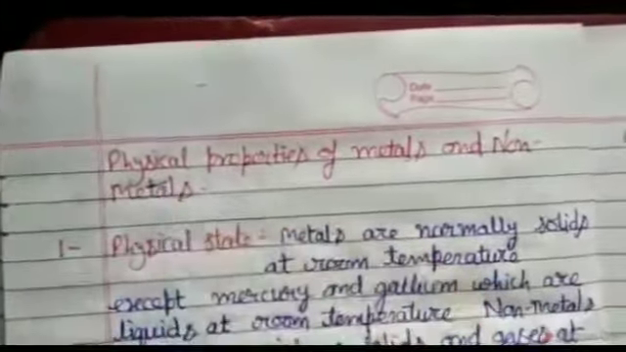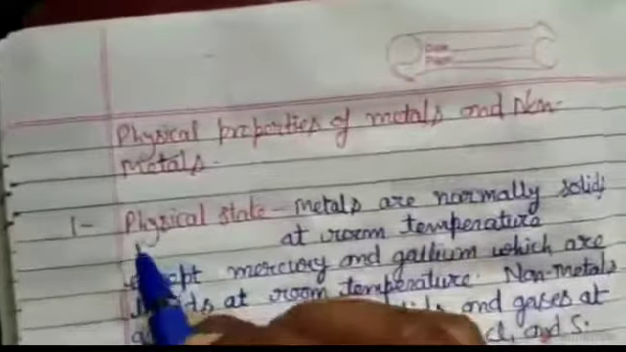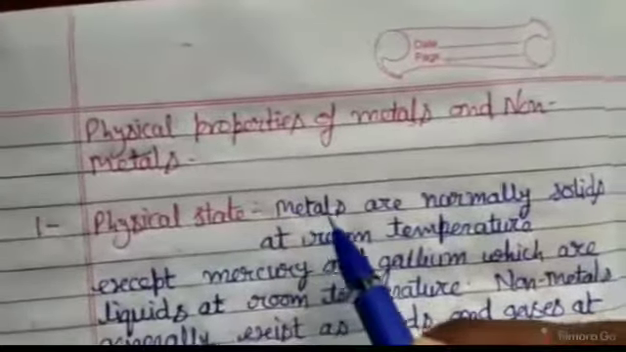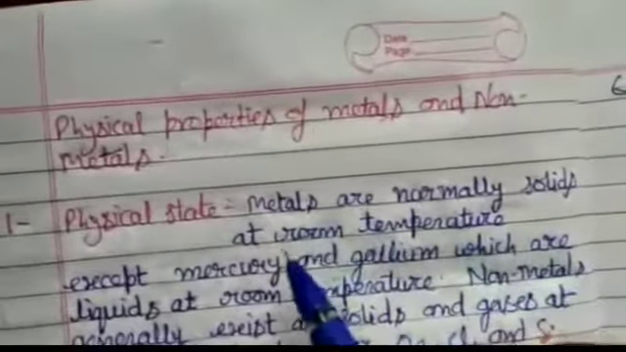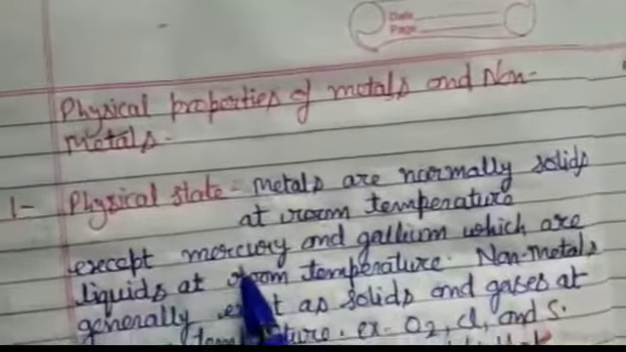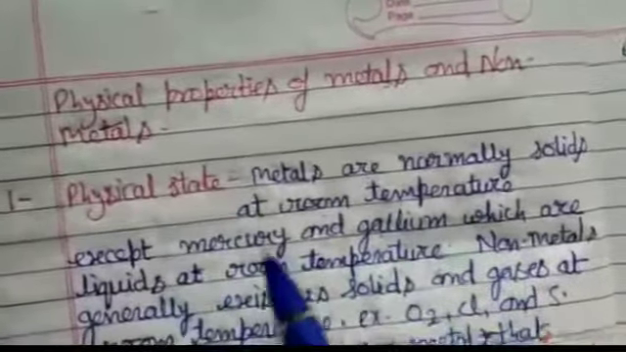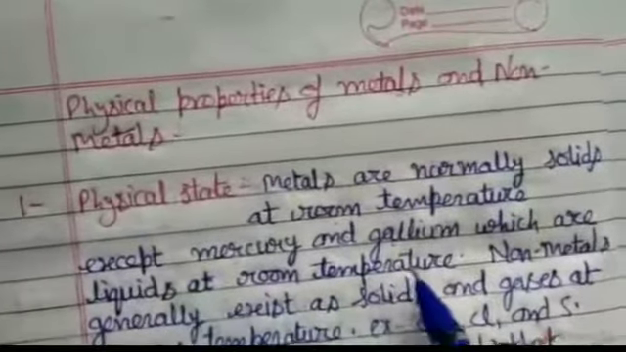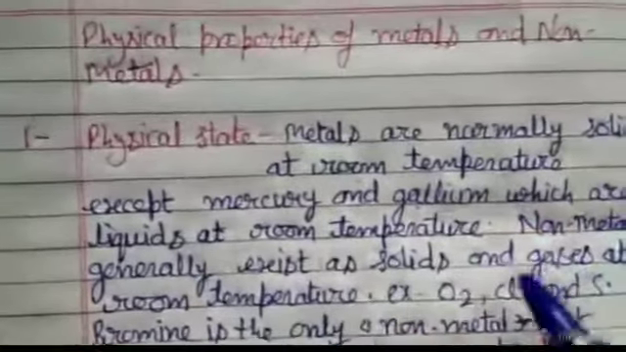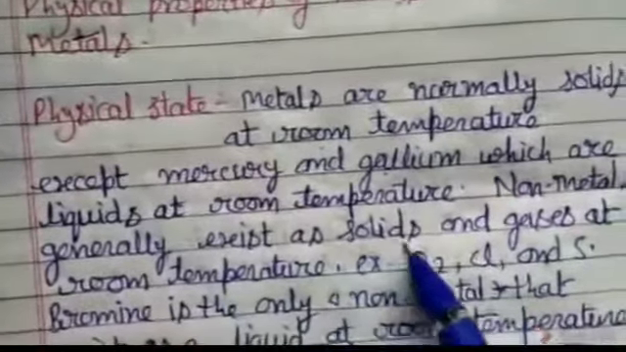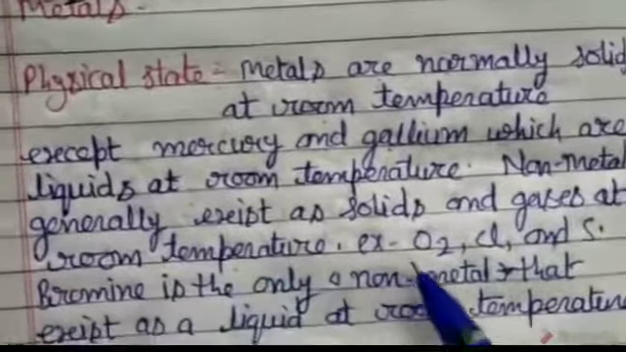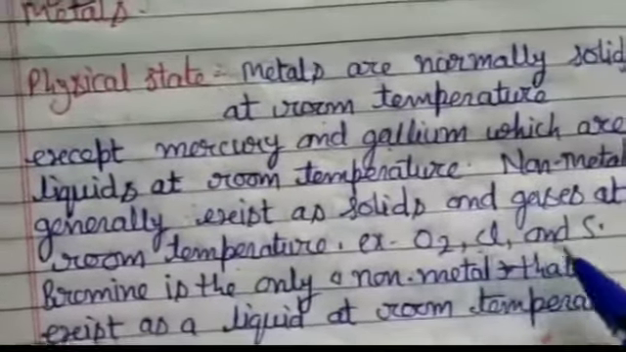Okay, metals and non-metals. Here is the first of all, physical state. Normally, metals are solids at room temperature, except mercury and gallium, which are liquids at room temperature. Non-metals generally exist as solids and gases at room temperature. Example, oxygen, chlorine and sulfur.